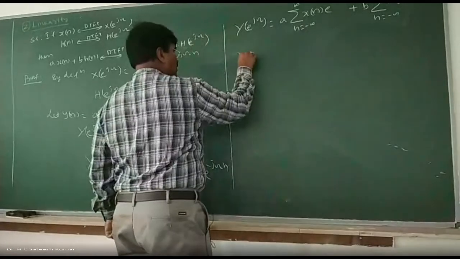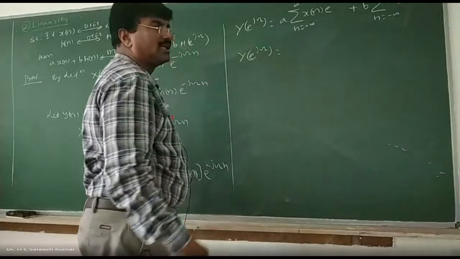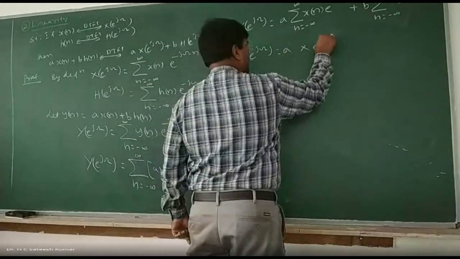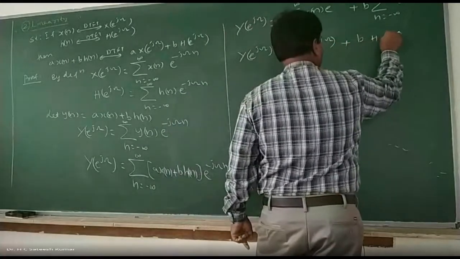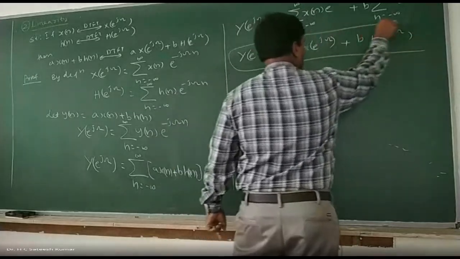Now, y of e to the power of j omega is equal to a into, by definition, what is this one? X of e to the power of j omega plus b into h of e to the power of j omega.